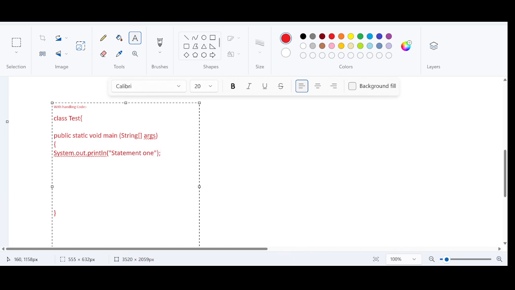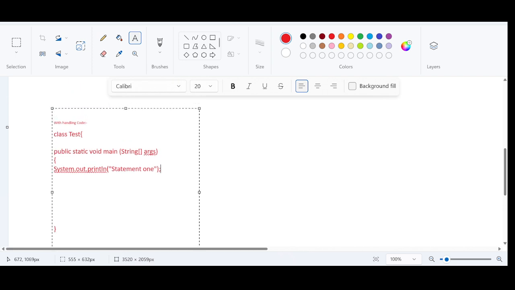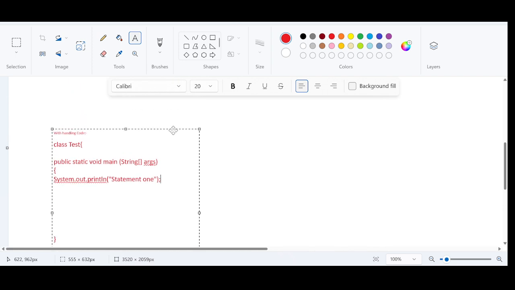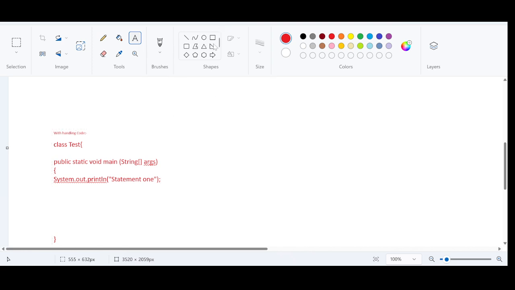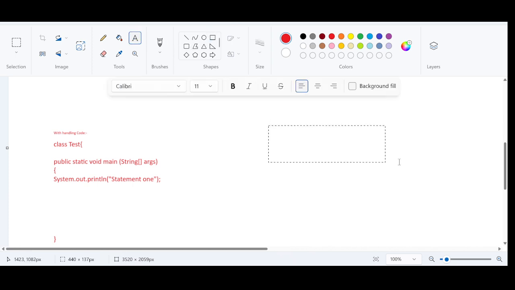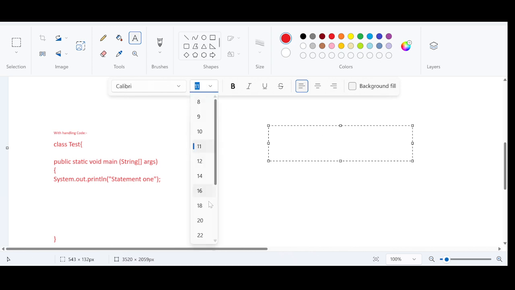Before proceeding further, we must understand how the try and catch block is used to handle an exception. What does the program say? If you find any risky code, if you feel that a code is going to generate an exception, what is a risky code? This is a risky code: 10 by 0, 10 upon 0. Because it is going to generate an exception.